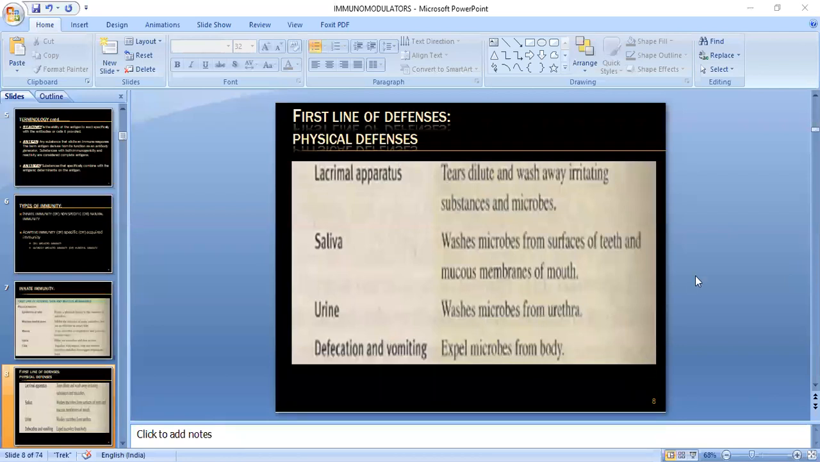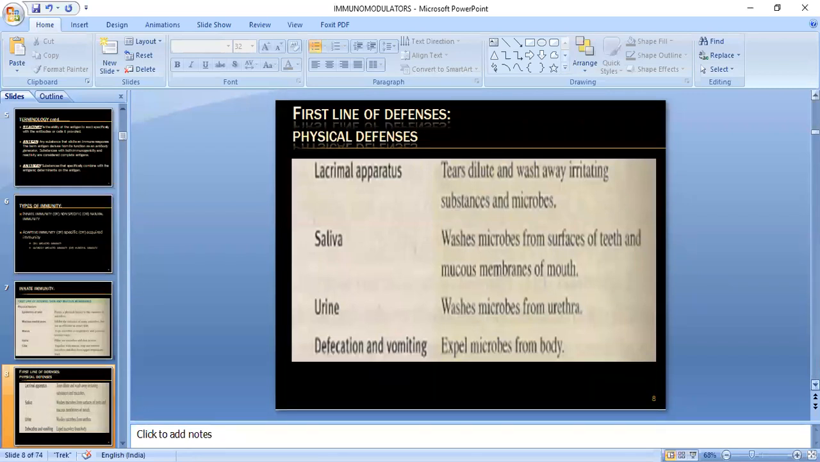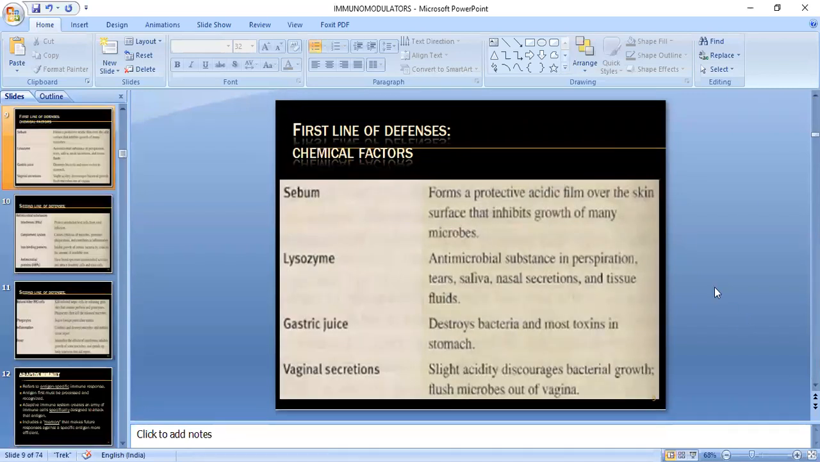So here you have the physical defenses. The lacrimal apparatus, with tears, dilutes and washes away irritating substances and microbes. Saliva washes microbes from the surface of teeth and the mucous membrane of the mouth. Urine washes microbes from the urethra, and defecation and vomiting expel microbes from the body. We'll take the rest in the next class tomorrow.